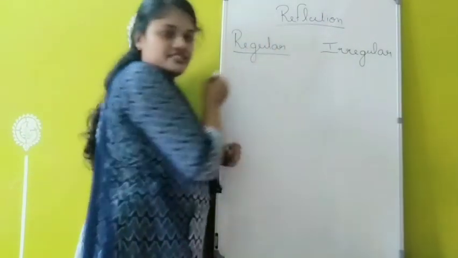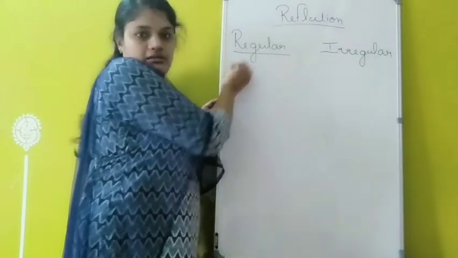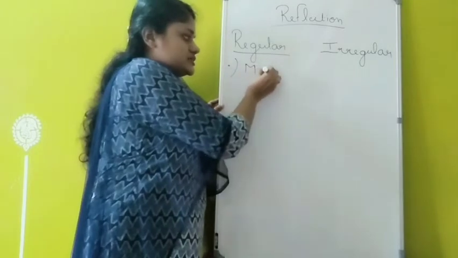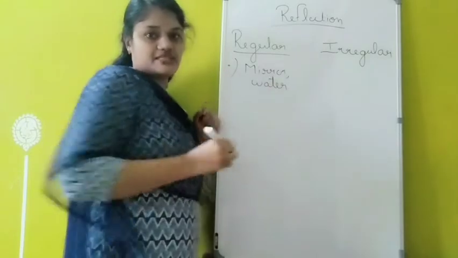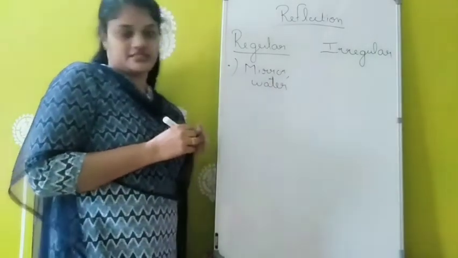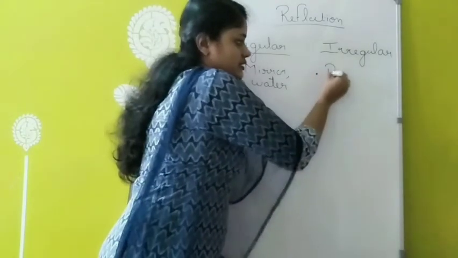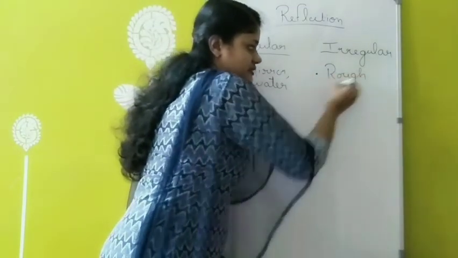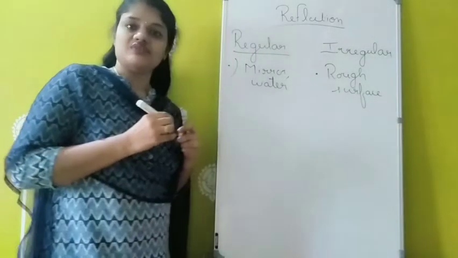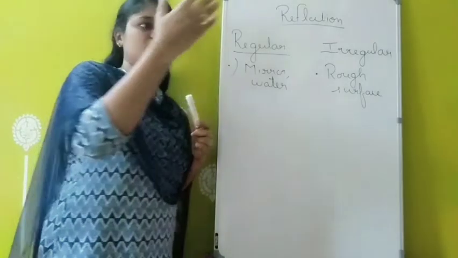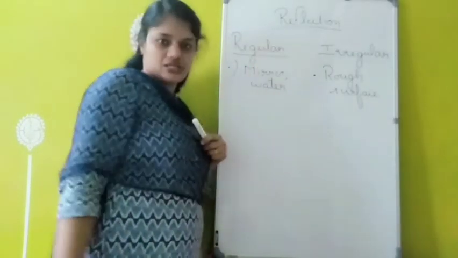Regular reflection means reflection from a smooth polished surface. For example, reflection from a mirror or water can be considered as regular reflection. That means reflection from a smooth polished surface. Then irregular reflection means reflection from any rough surface. For example, reflection from a wall, reflection from ground, reflection from a table. So this can be considered as irregular reflection.